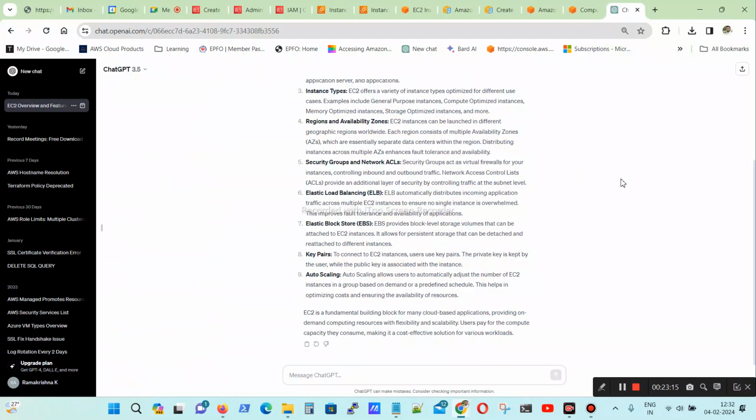So the password I will type in the mobile itself. Give me a second. Using this IAM role, you can log into the AWS account.